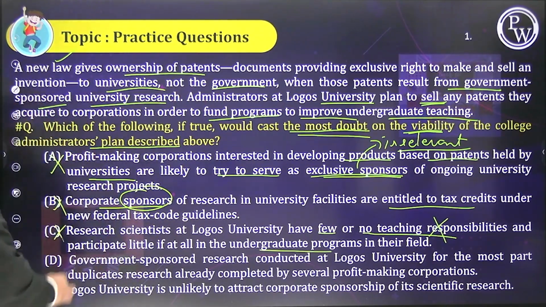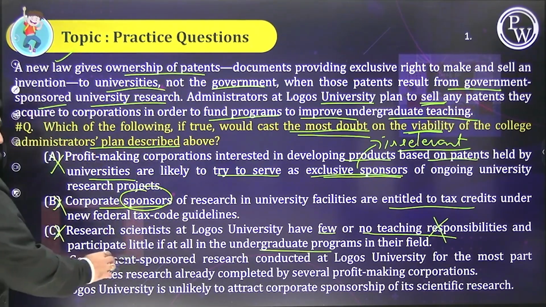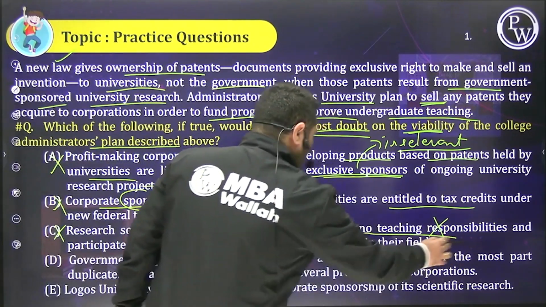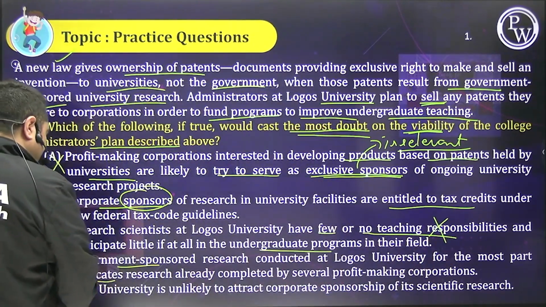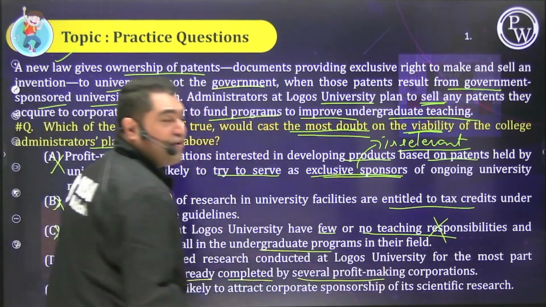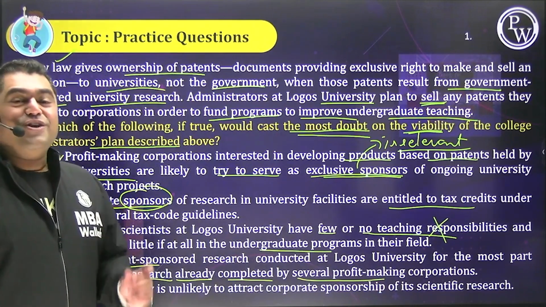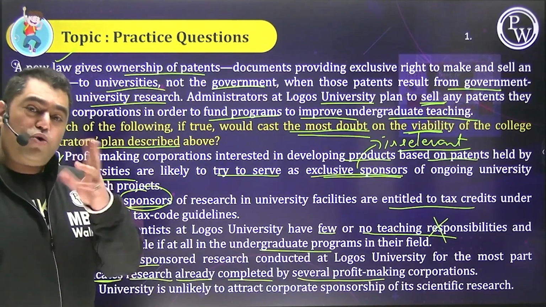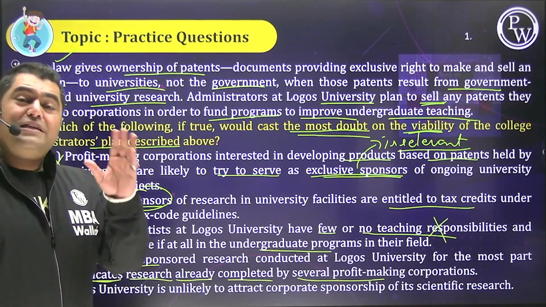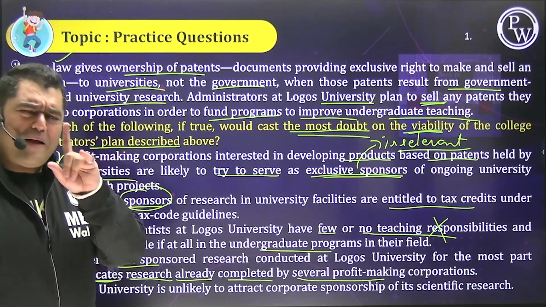So this is irrelevant. D: government sponsored research conducted for the most part duplicates research already completed by several profit making corporations. So now there are two patents. The university has a patent and corporates have similar patents, not the same, because patent एक ही होता है.